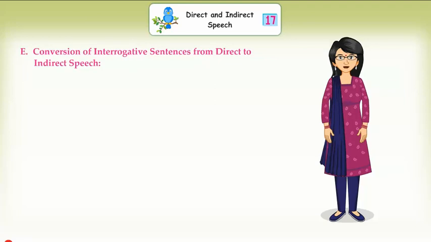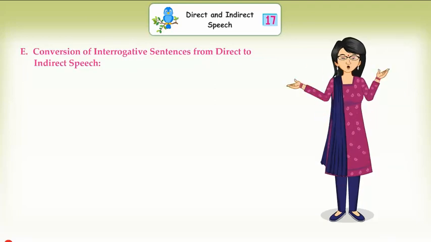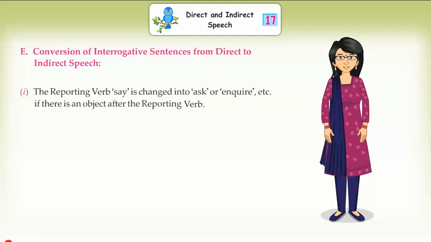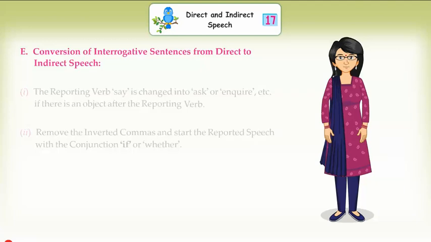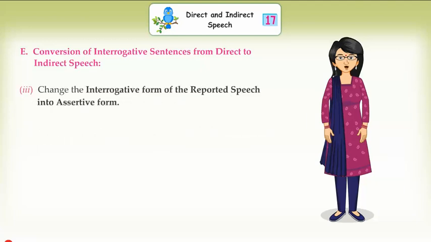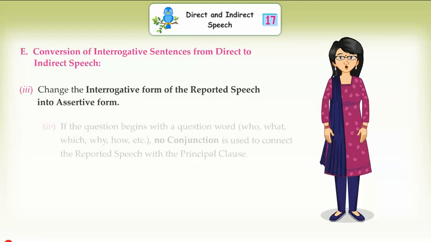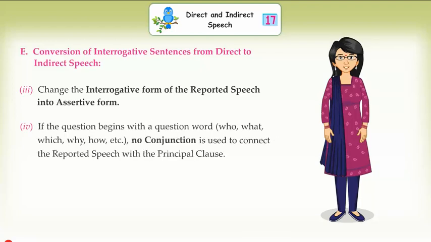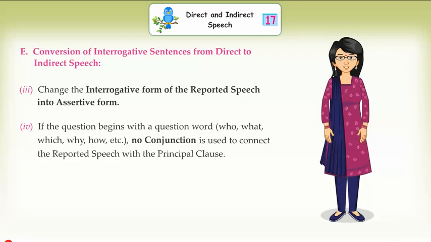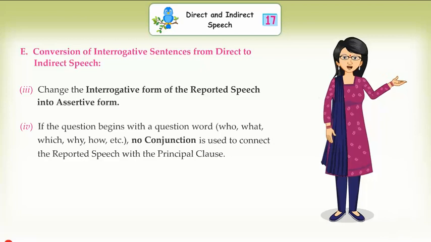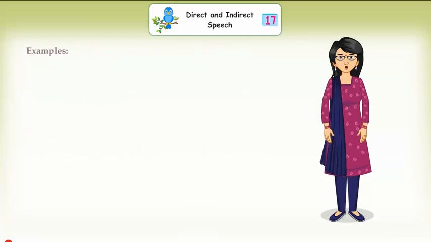E. Conversion of interrogative sentences from direct to indirect speech. 1. The reporting verb say is changed into ask or inquire, etc. if there is an object after the reporting verb. 2. Remove the inverted commas and start the reported speech with the conjunction if or whether. 3. Change the interrogative form of the reported speech into assertive form. 4. If the question begins with a question word like who, what, which, why, how, etc., no conjunction is used to connect the reported speech with the principal clause.